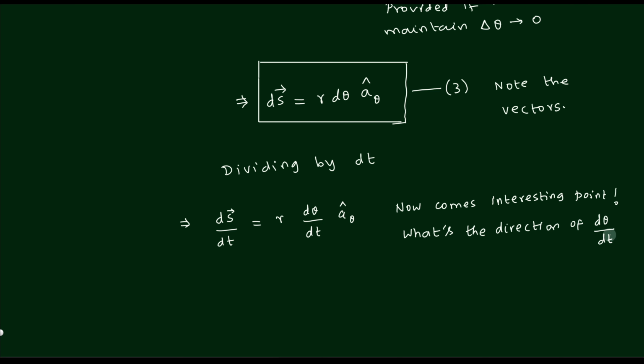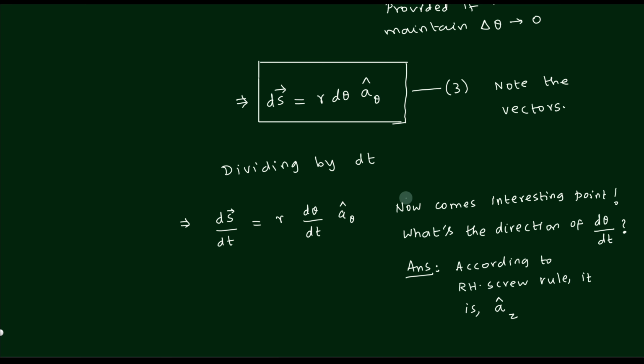Because in our expression d theta by dt was there, that's why suddenly this question has come. This question was not there when we were writing the previous line. So the answer is that the direction for d theta by dt will be given by the right hand screw rule. The right hand screw rule, yesterday we saw in the last class, is how to fix the direction when it is spinning.